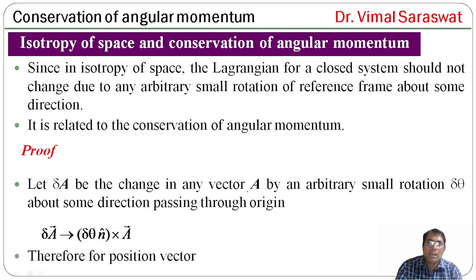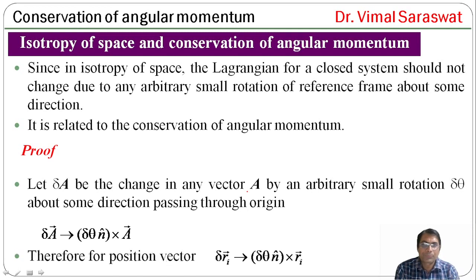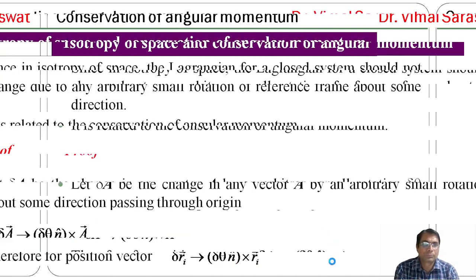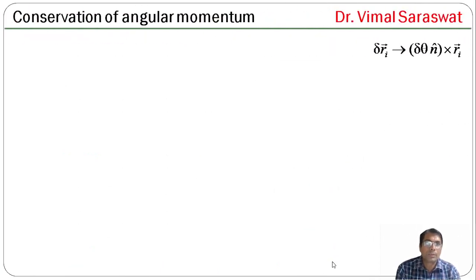Therefore, for position vector, delta Ri will be delta theta n cap cross Ri. Here we have A, then delta A, and if we have Ri, then this will be delta Ri. So for position vector, this equation will be this one. Now delta Ri is delta theta n cap cross Ri.